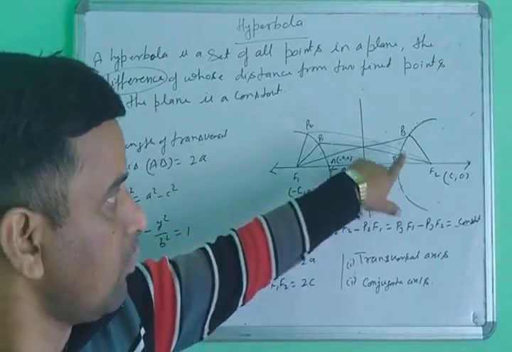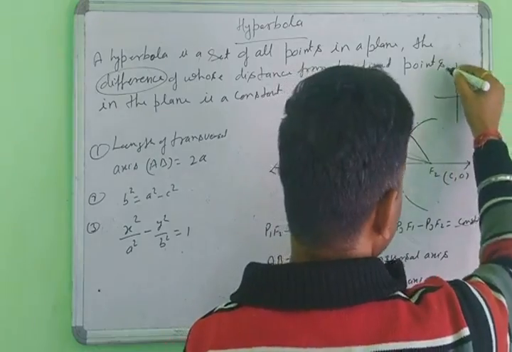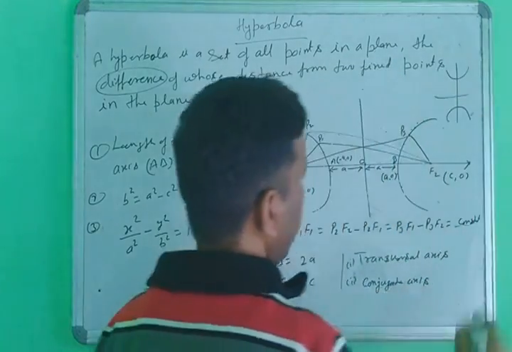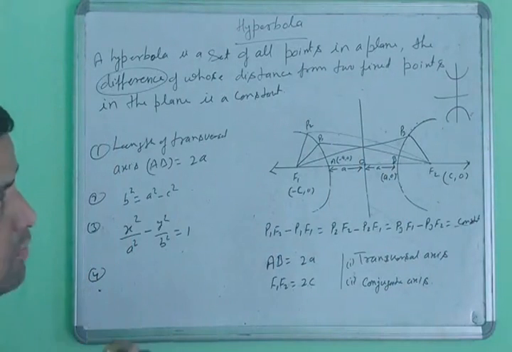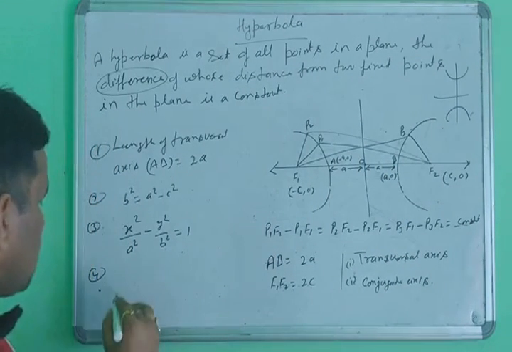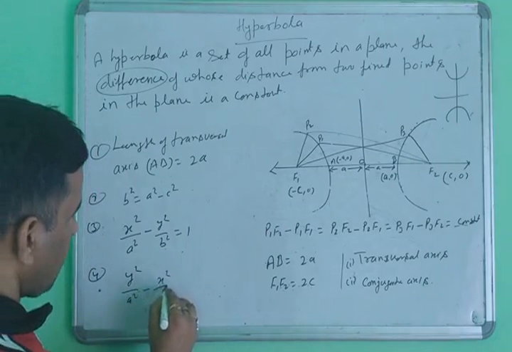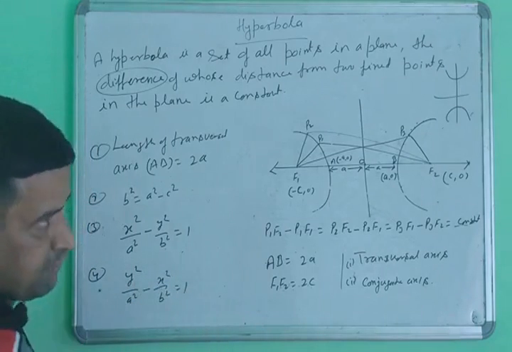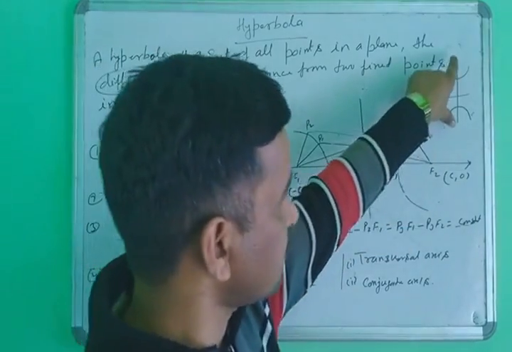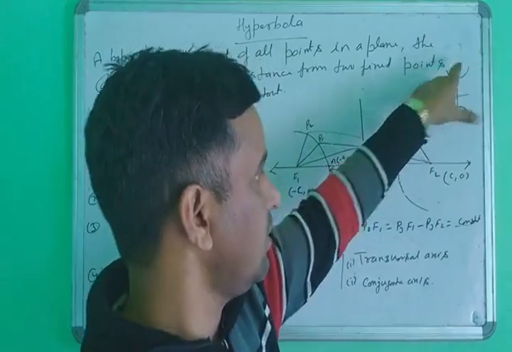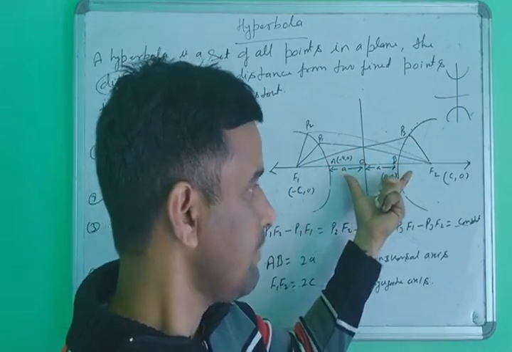Suppose the hyperbola is along the y axis. Then the equation of the hyperbola will be y square upon a square minus x square upon b square equal to 1. What is the difference between these two? Here the transversal axis is the y axis, and in the other one the transversal axis is the x axis.